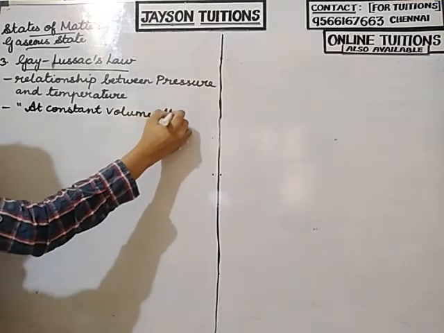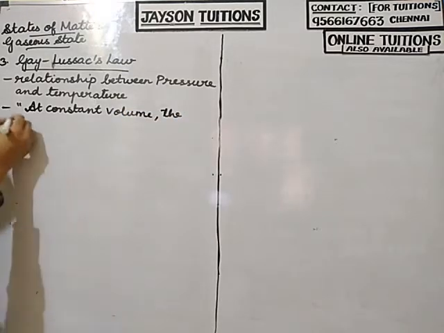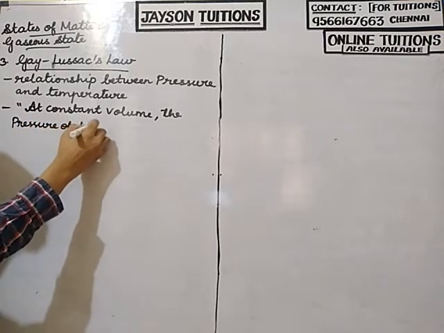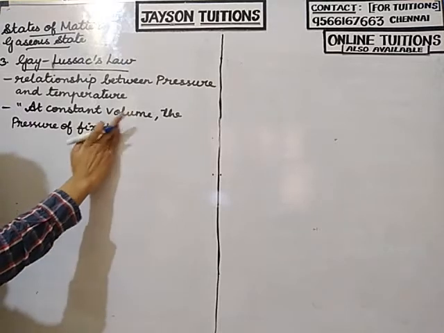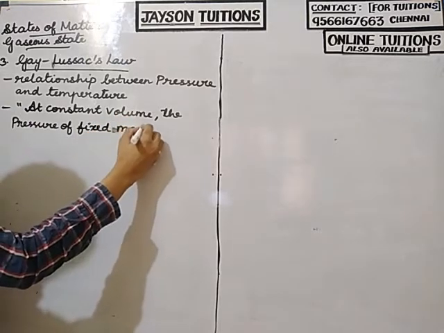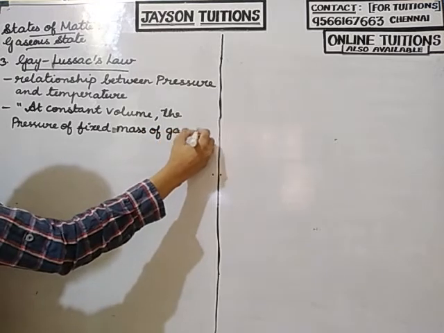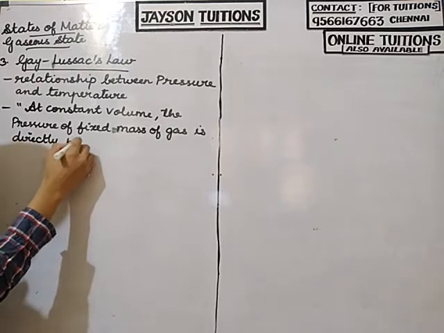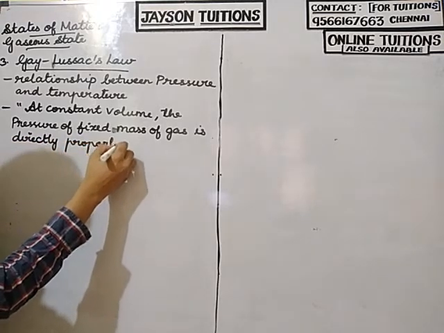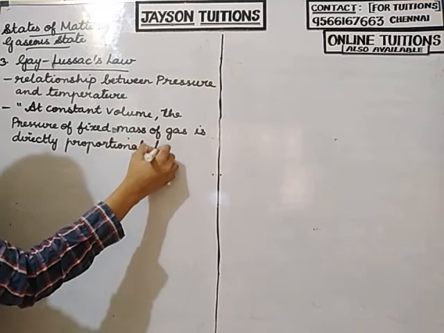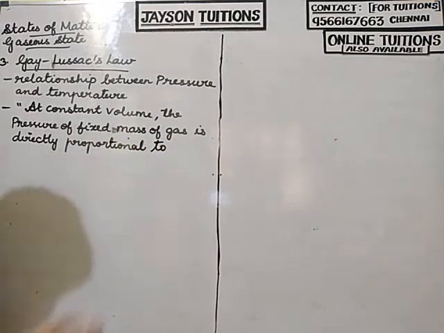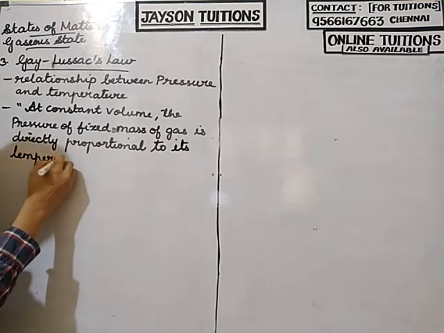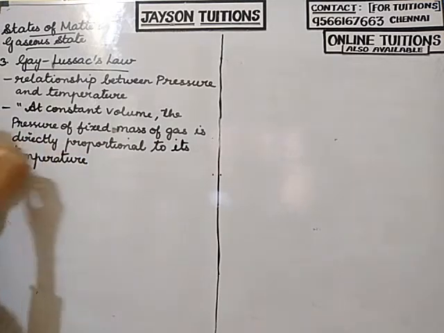the pressure of a fixed mass of gas is directly proportional to its temperature.